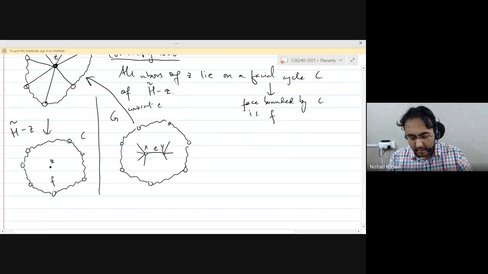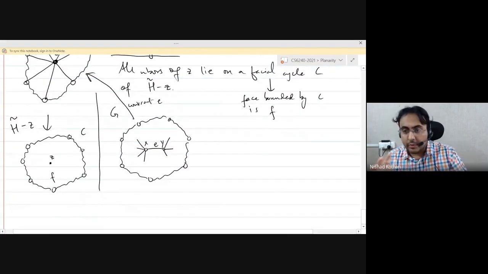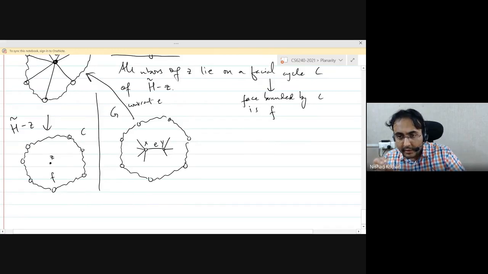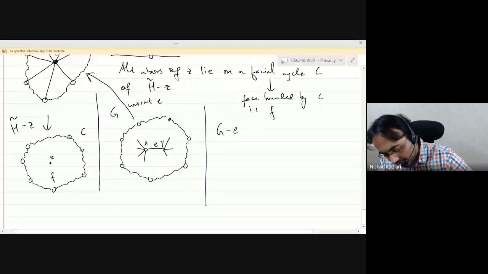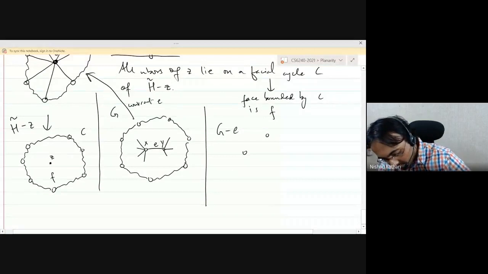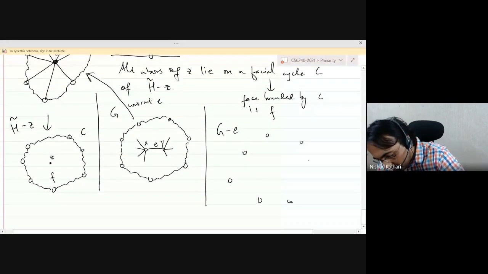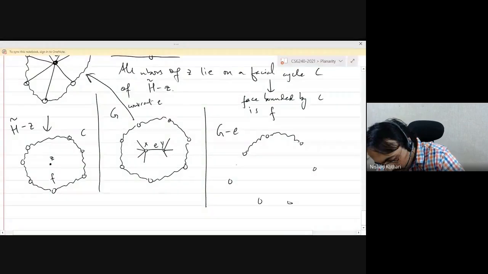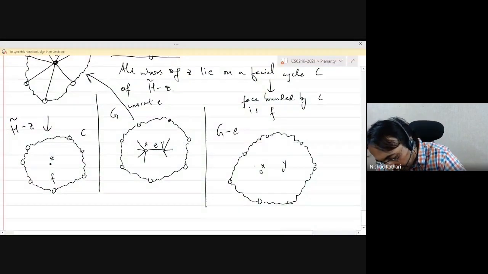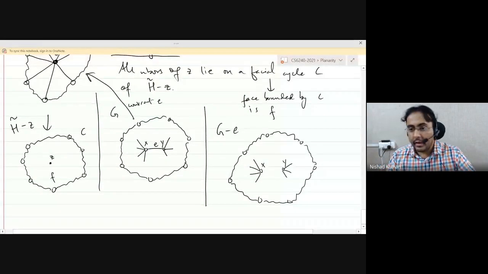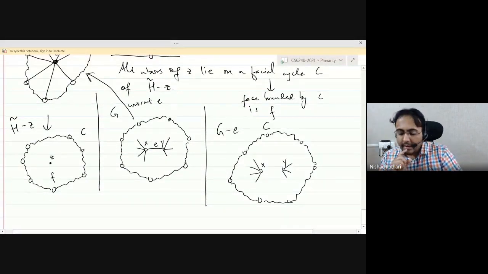All right, good. So one way to think about this is think about deleting the edge E and look at the two vertices X and Y and the neighbors. Okay, so I also want you to look at G minus E. This is basically for the sake of establishing some notation. So I have the vertex X and I have the vertex Y, and I have some edges going out like this. Okay, and notice that the cycle C has two bridges in this graph G minus E.